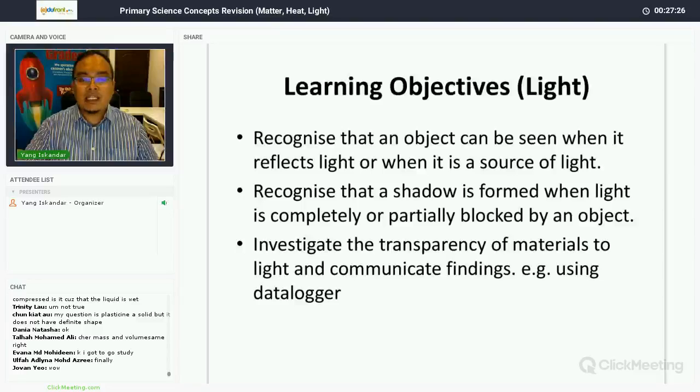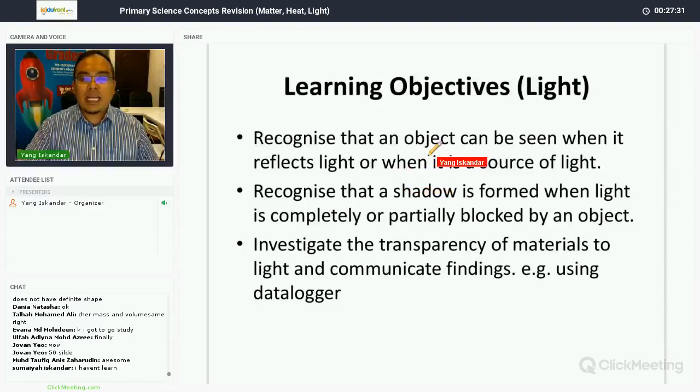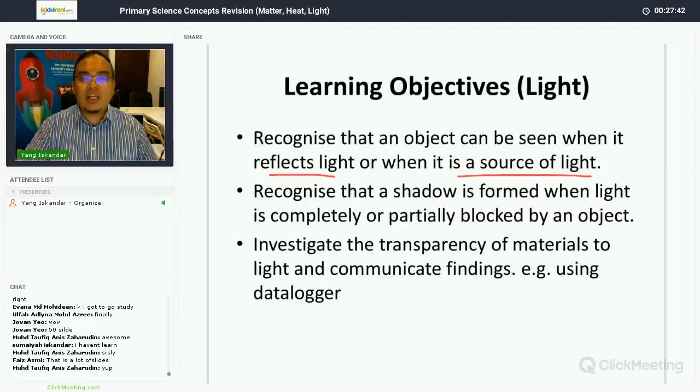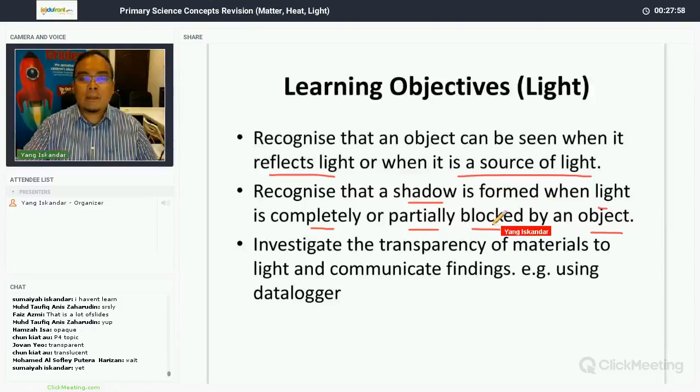Now, under the topic of light, this is what you need to know. Number one, you need to recognize that an object can be seen when it reflects light or when it is a source of light. We can see an object, why? When it reflects light or when it is a source of light. Number two, you must recognize that a shadow is formed when the light is completely or partially blocked by an object.